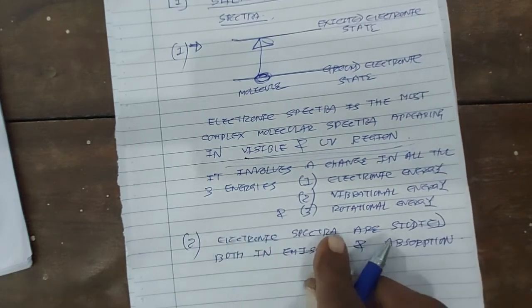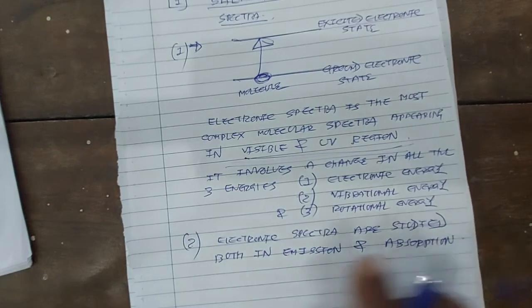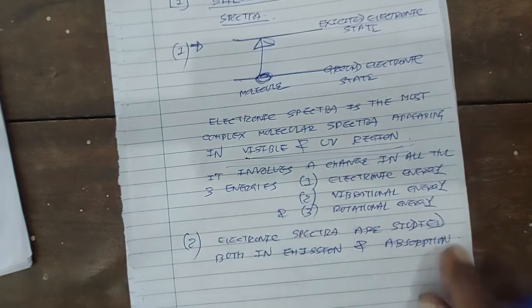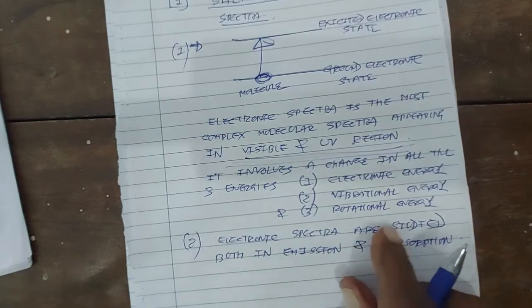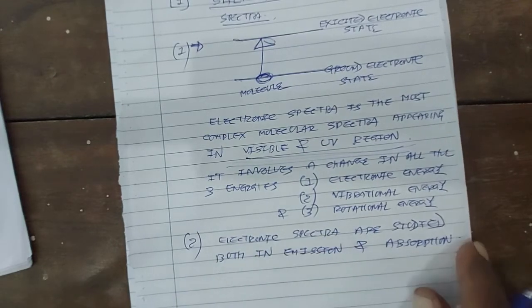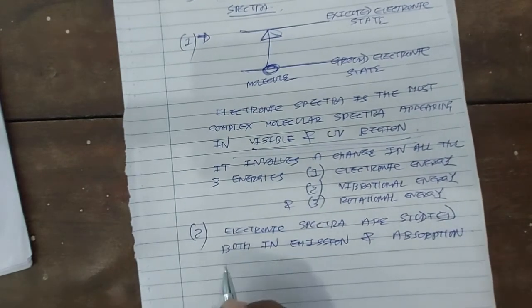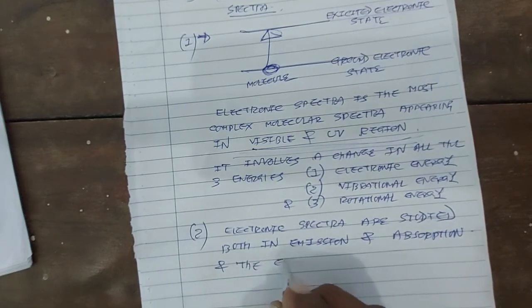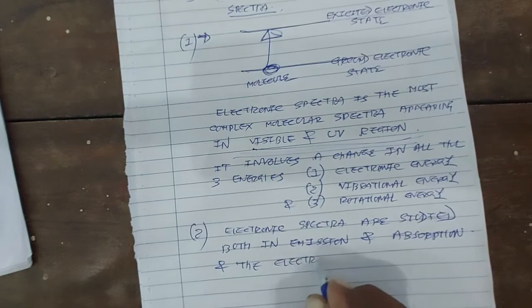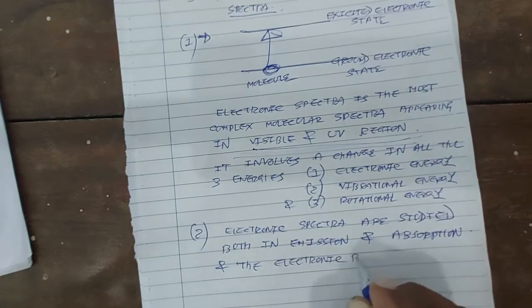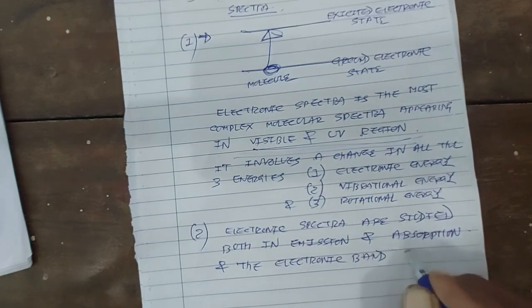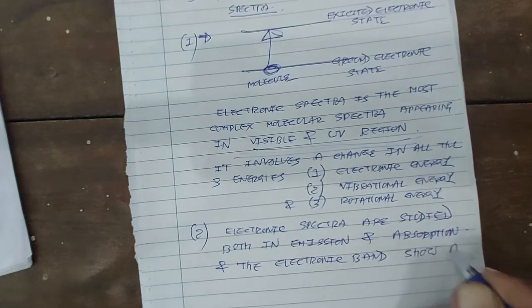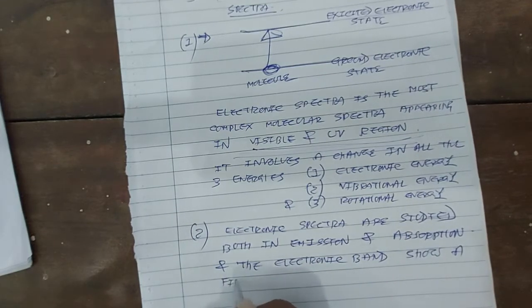Electronic spectra are obtained in emission as well as in absorption. So electronic spectra are studied and observed both in emission and absorption. And the electronic band shows a fine structure.